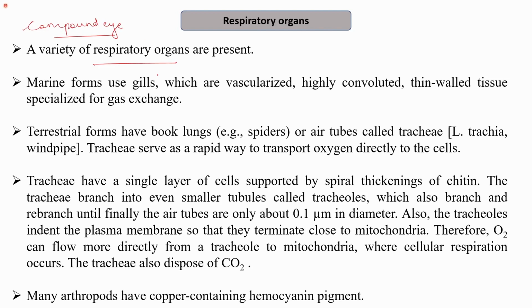So there are various forms, as we know that arthropods are present almost everywhere. The marine forms use gills, which are vascularized and highly convoluted. They have a thin wall, and this thin wall allows rapid gaseous exchange. The vascularization obviously helps in allowing the gaseous exchange. They are highly convoluted and thin-walled. So these specifications allow for the gaseous exchange.